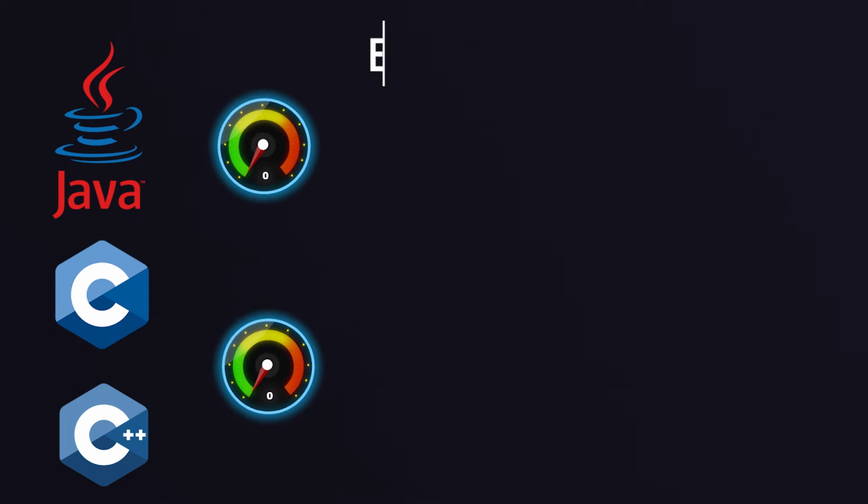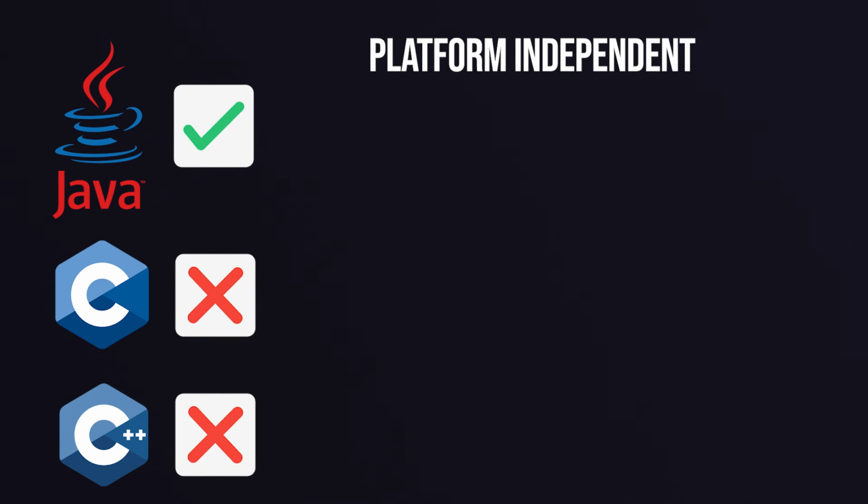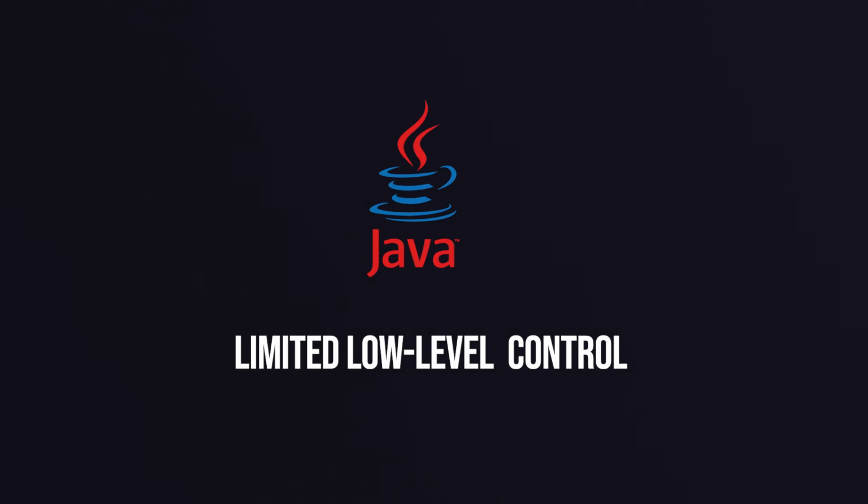However, Java has also some disadvantages such as slower execution speed in comparison to languages like C and C++, and that's the cost of Java platform independence or write once run everywhere concept which we talked about. It also has limited low-level access to the system resources, which was done intentionally to increase security and portability.